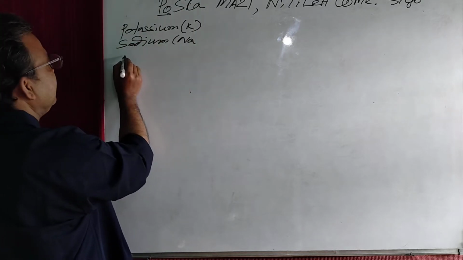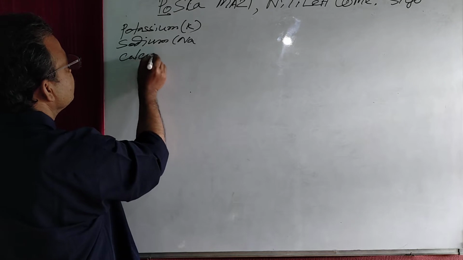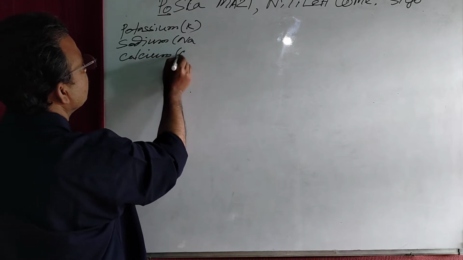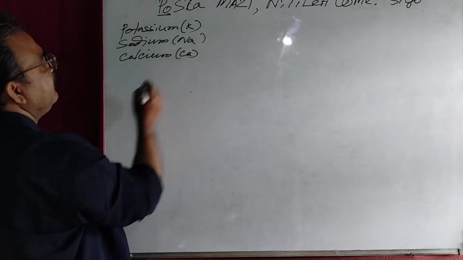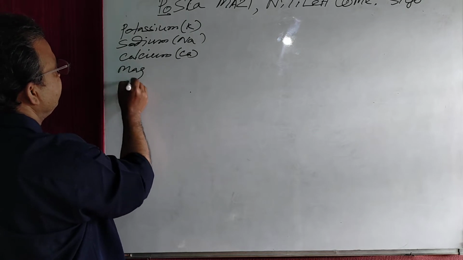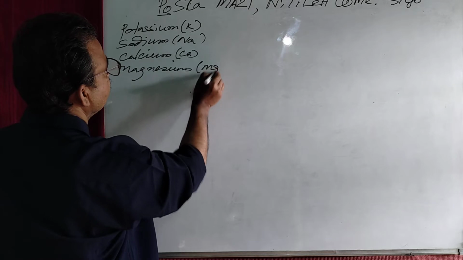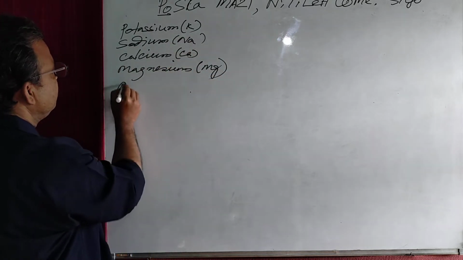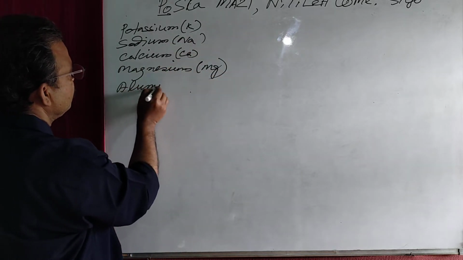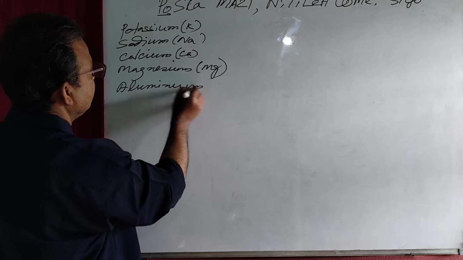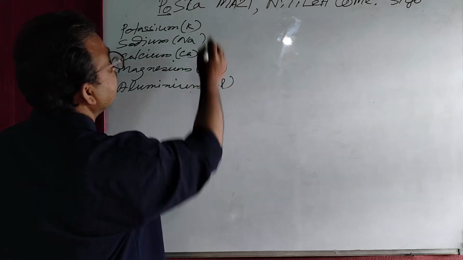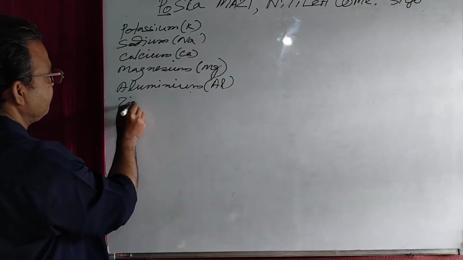Then Ca, calcium. Then M, magnesium. A, aluminium. Then Z, zinc.